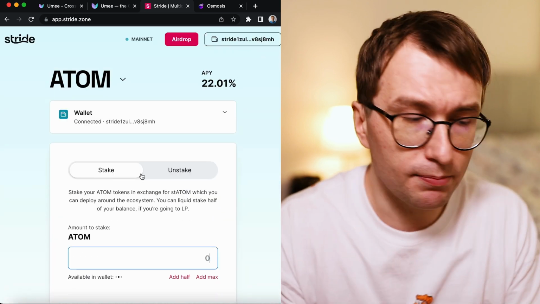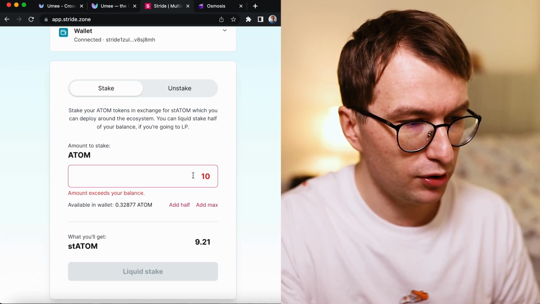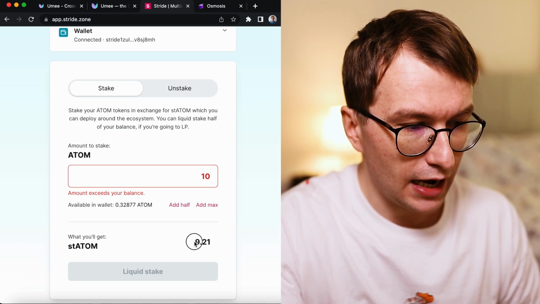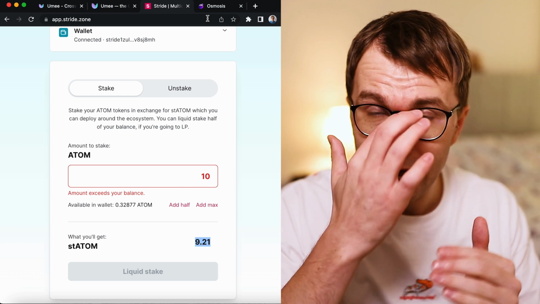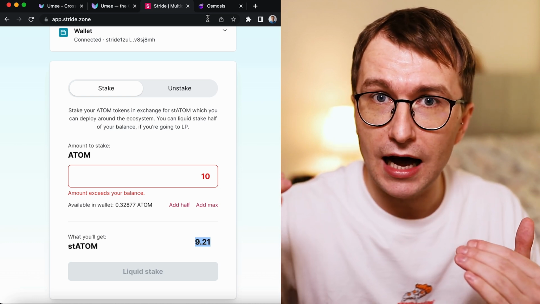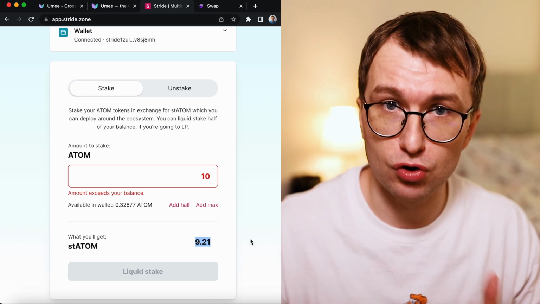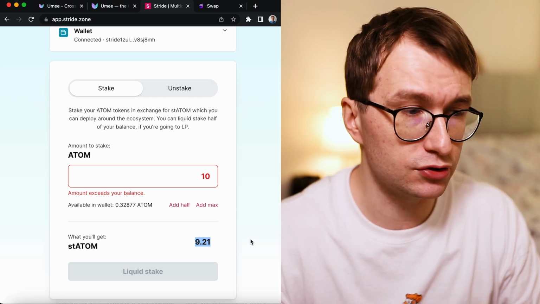But what I do recommend you to do is to make sure where is the best price. So for example, if I would choose 10 Atom to transfer to stATOM, I would get 9.21 stATOM, because how it works, stATOM grows in value as the Atom rewards occur. So over time, stATOM grows in value, should be around 20% a year in relation to Atom.